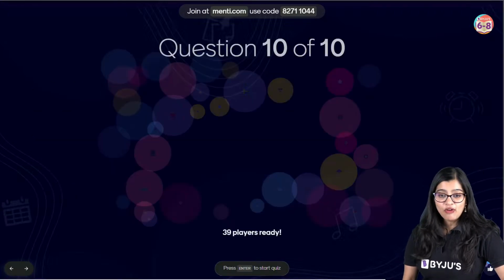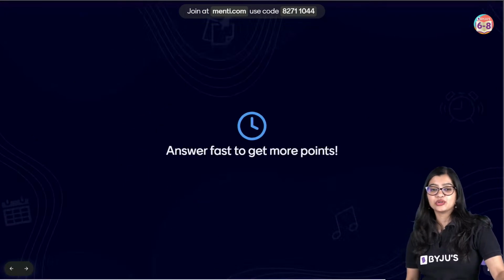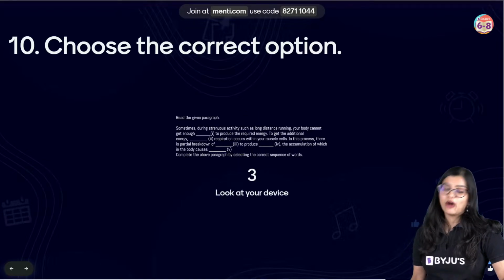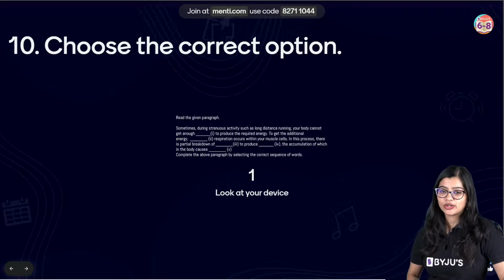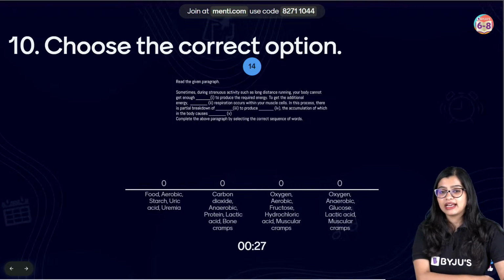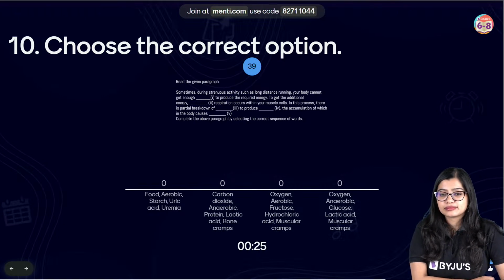Okay. Hope you've all written. Going to the options. Oh, it's there in this also. So, not a problem. Identify the correct answer.